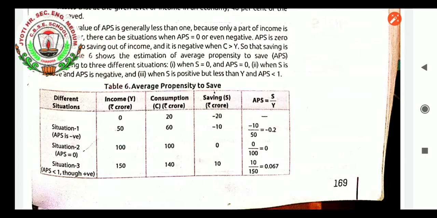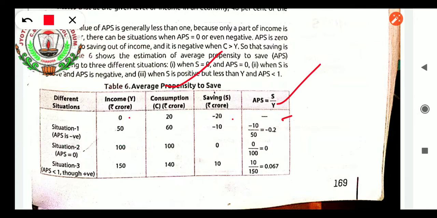Average propensity to save, APS. Here, for different situations 1, 2, there is income Y in rupees crores, consumption in rupees crore, and savings in rupees crore. You can see APS equals S upon Y. Though income, consumption and savings are given, we have to take APS, and for that the formula is S upon Y. So minus 20 divided by 0. In the first case no average propensity will be there, as income is 0, 0 will be the answer.